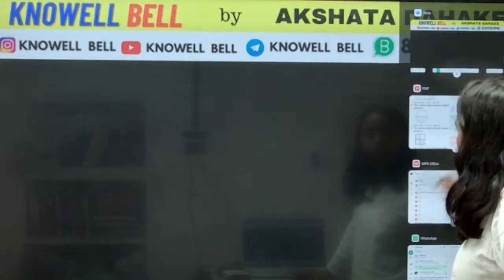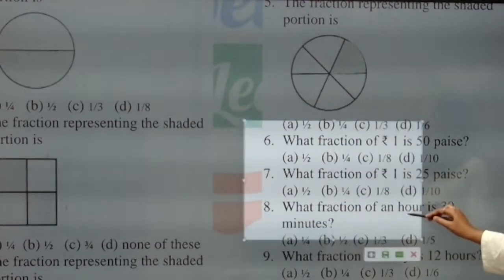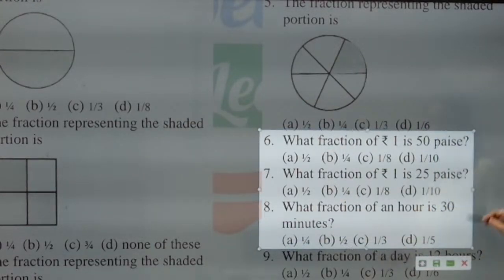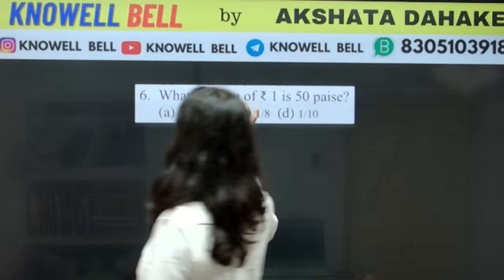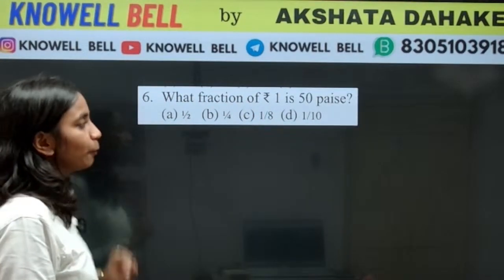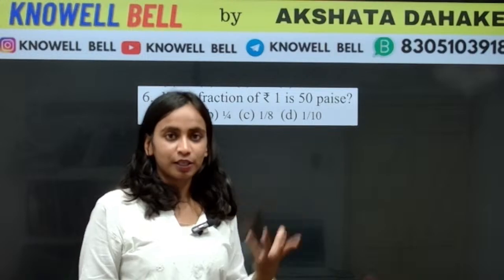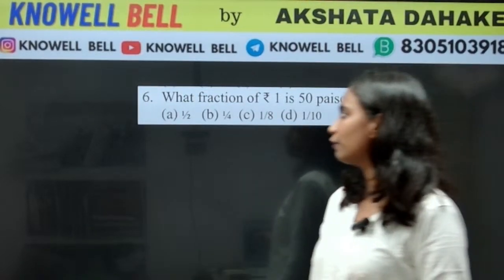Okay, so now we are going to start ahead with the basic, जो हमारे बहुत ही primitive basic kind of word problems होते हैं fractions में. We will start with them. Question number 6 says fraction of ₹1 is 50 paise. What is the question saying? The question is saying what fraction of 1 rupee is 50 paise. The question का मतलब हुआ कि 1 रुपए का कितना fraction, कितना part 50 paise होगा.